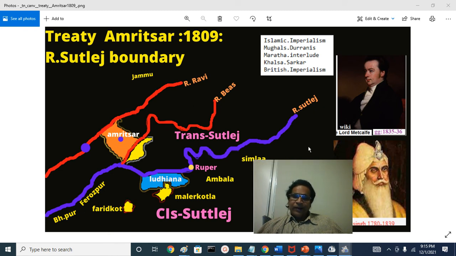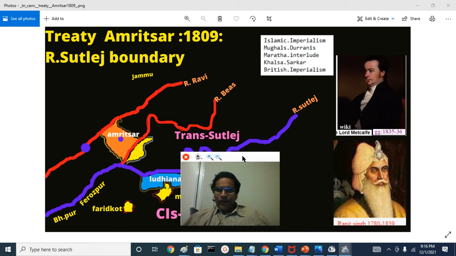Bashahr, Kalsia, Sirmur, Simla, Nalagarh, Malerkotla, Patiala, Jind, Loharu, Pataudi, Dujana, Faridkot, Bahawalpur, all those areas, the Cis-Sutlej states we talked about.